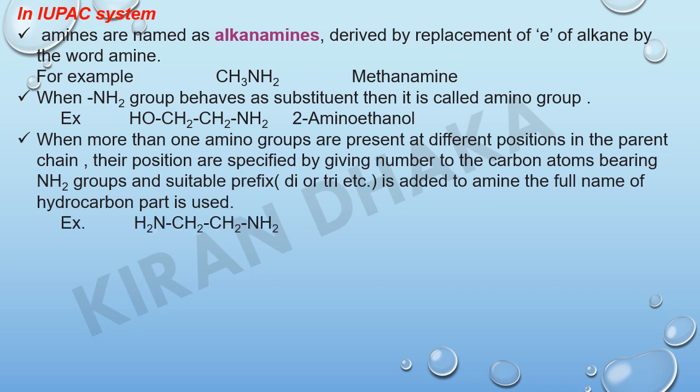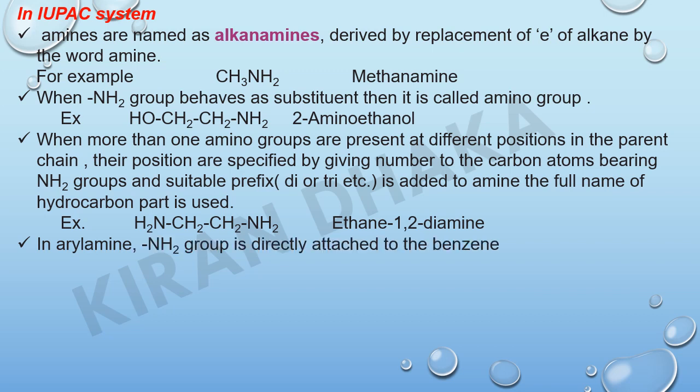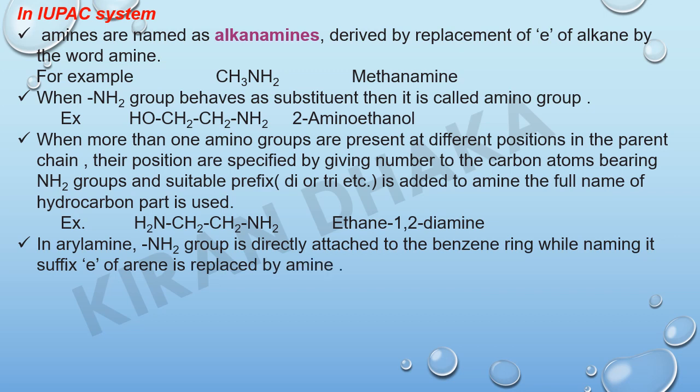For example, H2NCH2CH2NH2, the IUPAC name is ethane-1,2-diamine. In aryl amines, the NH2 group is directly attached to the benzene ring, and while naming, the suffix e of arene is replaced by amine. For example, aniline, and another example is 4-nitrobenzenamine.